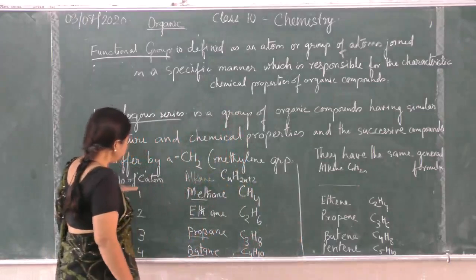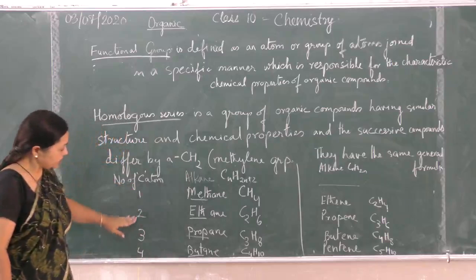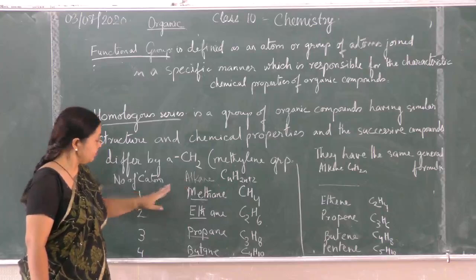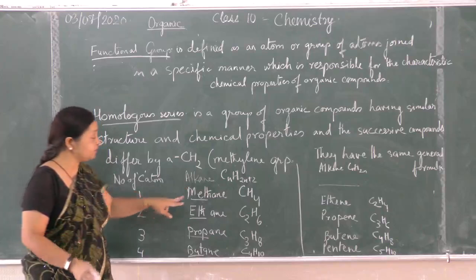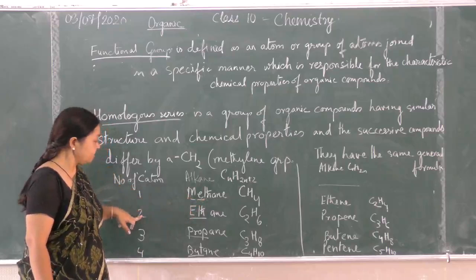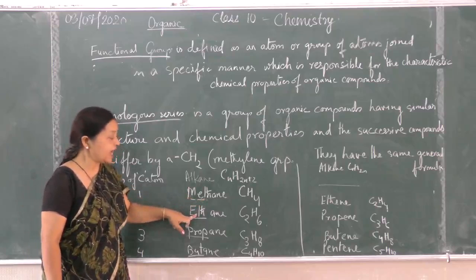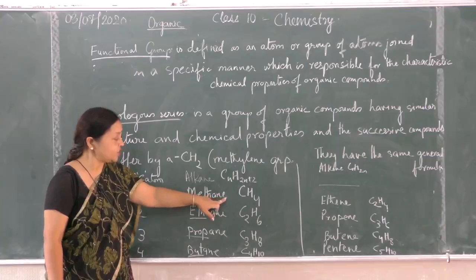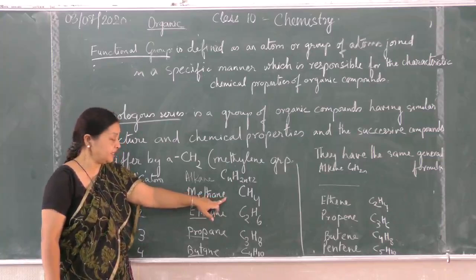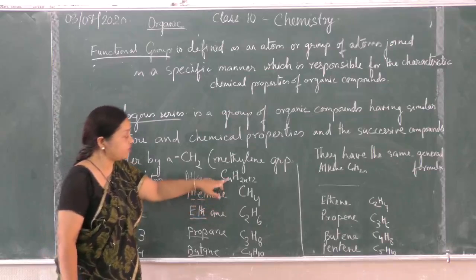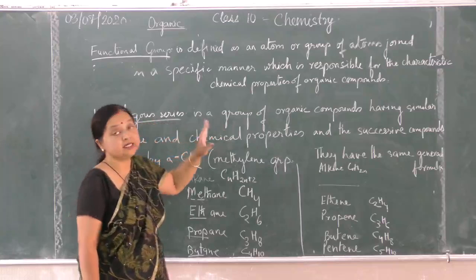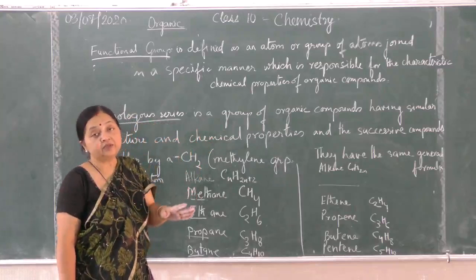Now naming depends on the number of carbon atoms, 1, 2, 3, 4 carbon atoms. For the alkane, one carbon means meth, M-E-T-H, this is for 1 carbon. And if there are 2 carbons, then it is eth. And for a saturated hydrocarbon, the suffix is ANE, so methane, and the general formula is CnH2n+2. All members of a homologous series follow the same general formula.